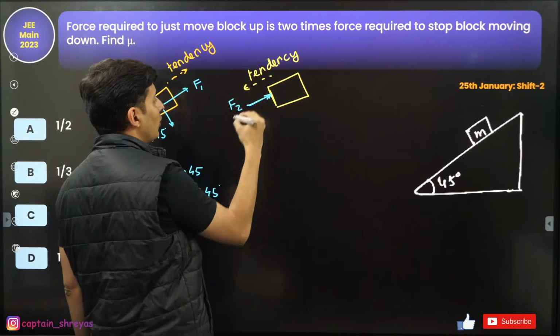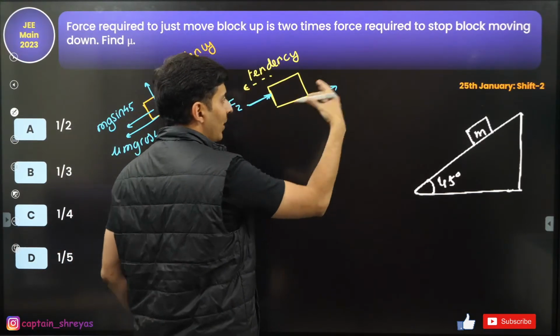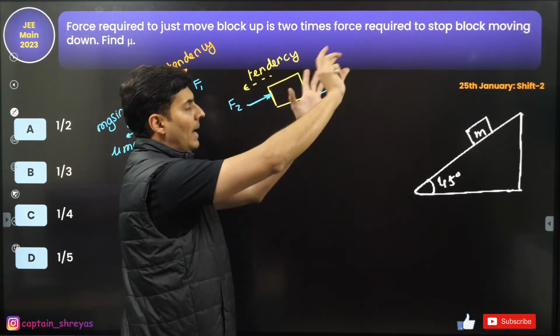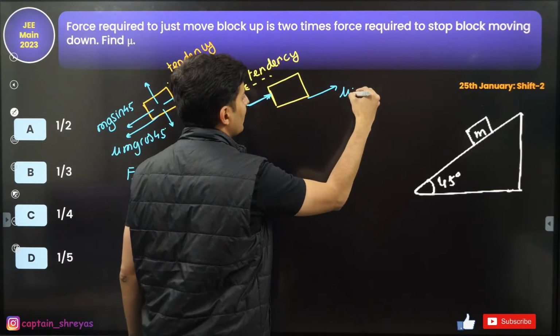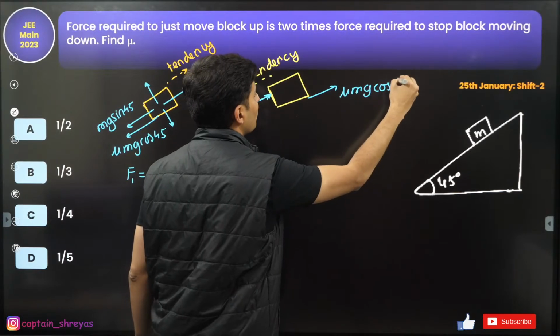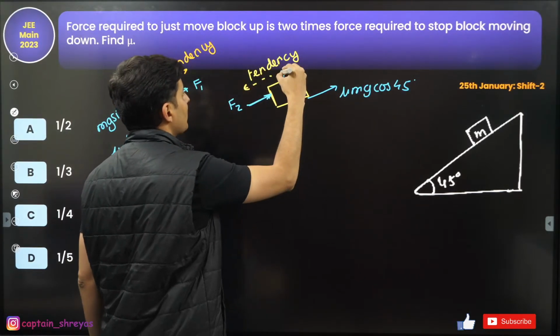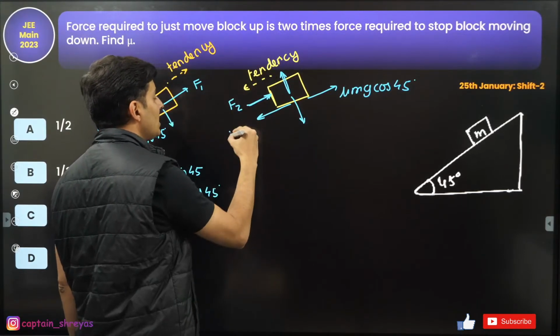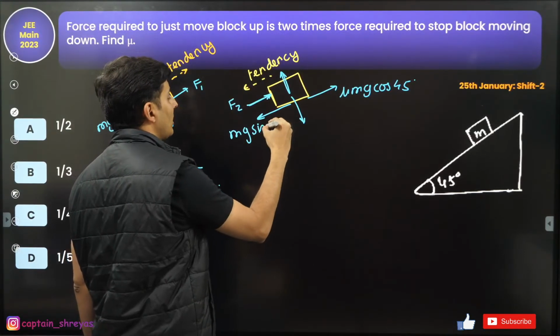So you are applying a force F2. Friction is upwards. Instead of letting it fall down, it is holding it back by pulling it up. So friction, which is mu mg cos 45, is upwards. There is normal on the top, mg cos 45, and mg sin 45.